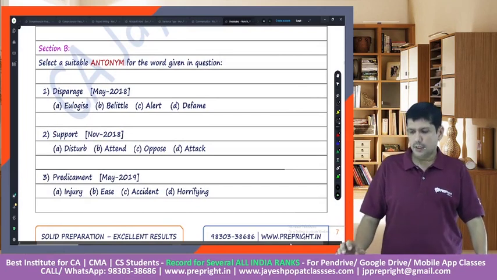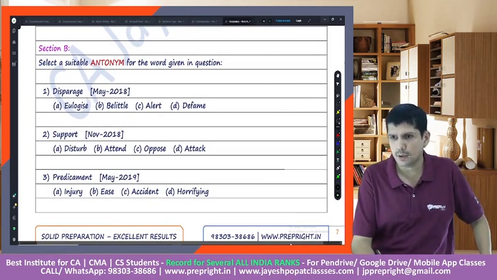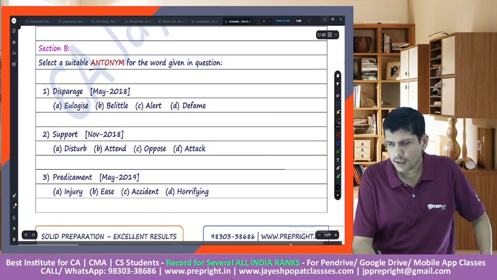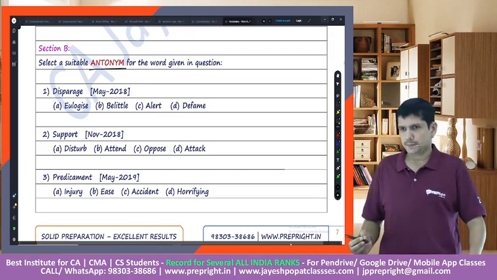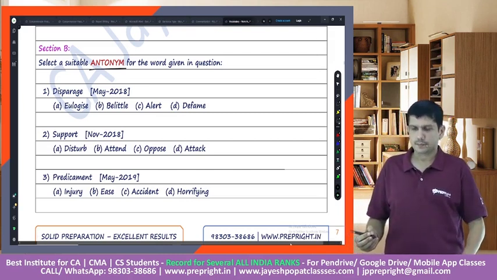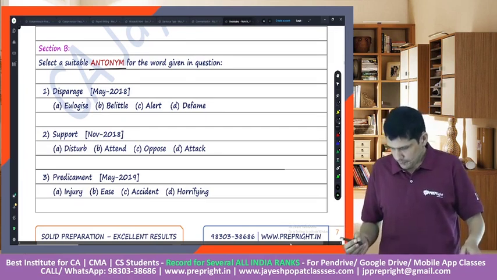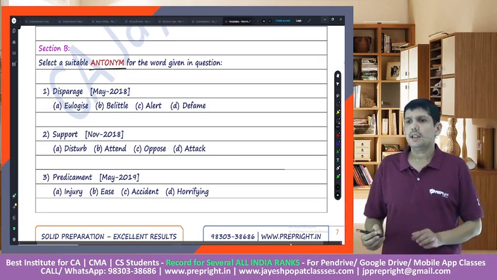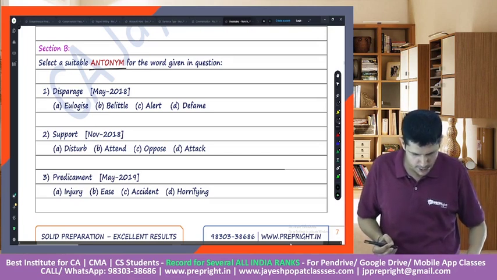Now we will go to the next section, section B, which is antonyms, right? So now we will start doing the opposites, right? Now we'll start doing the opposites. Let's have a look at the first word. Let's have a look at the first word, disparage. What is the opposite of the word disparage?